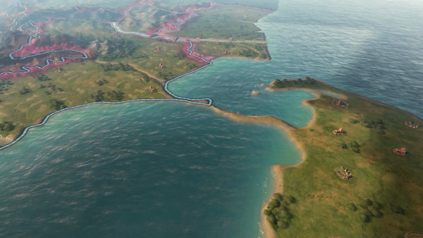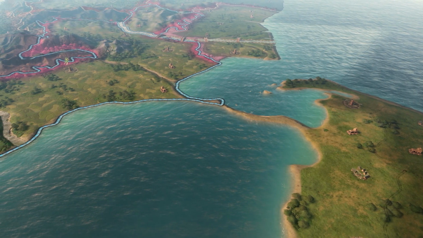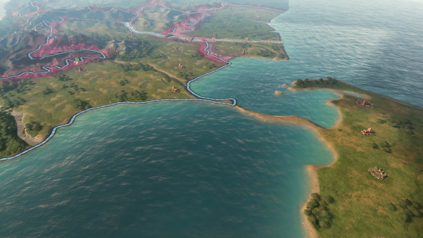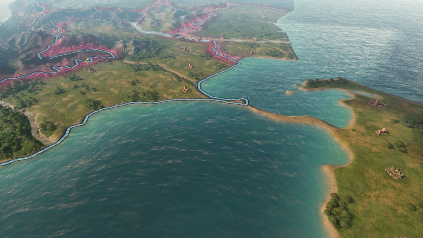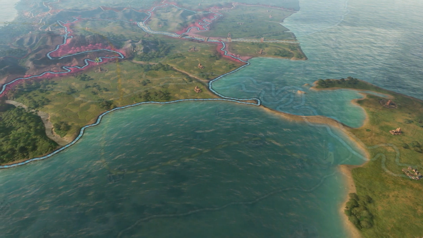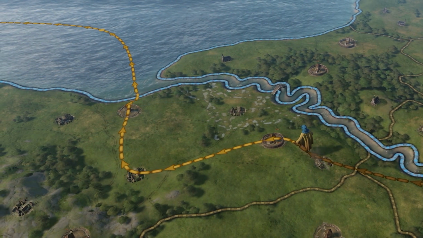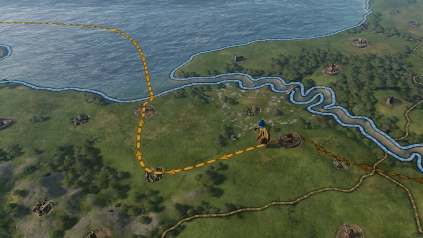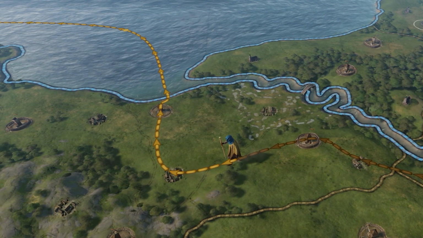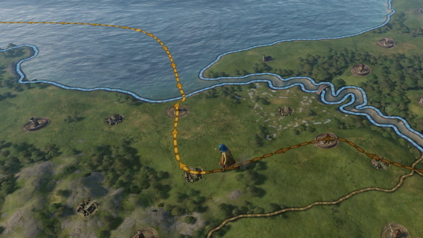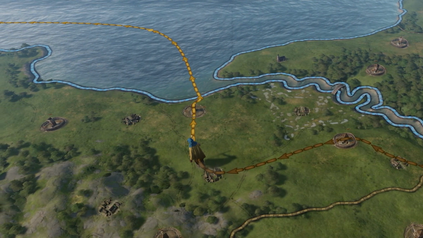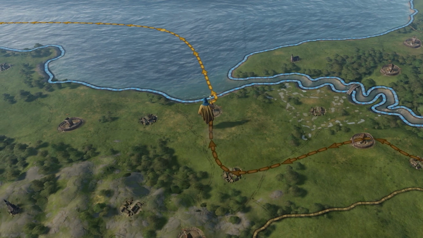Today I'm collaborating with Paradox Interactive to show you the ruler designer in Crusader Kings 3 and how it can enable all kinds of adventures right from the start of a new game. I'm playing without any mods or DLC enabled, so you can see exactly how wide open the base game is as far as creative options are concerned. For the purposes of this video, I'll be creating a classic warrior archetype, but with a dark twist.